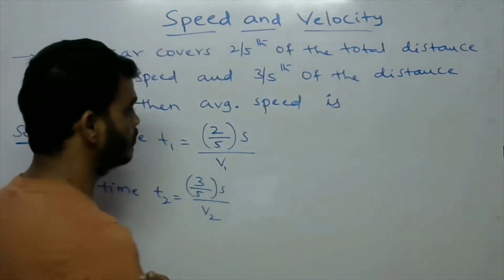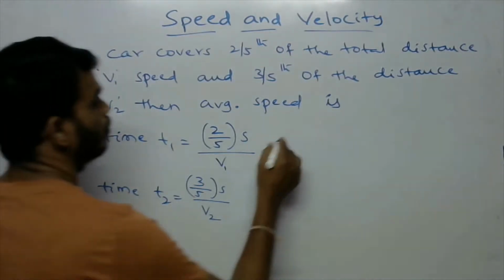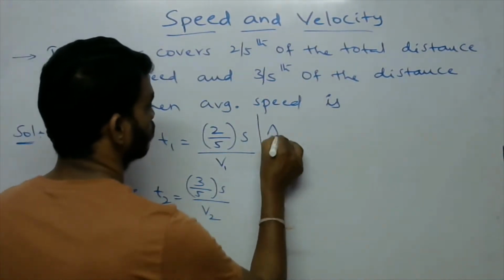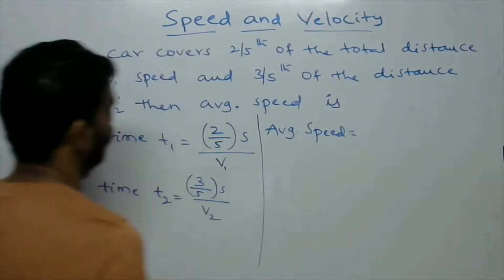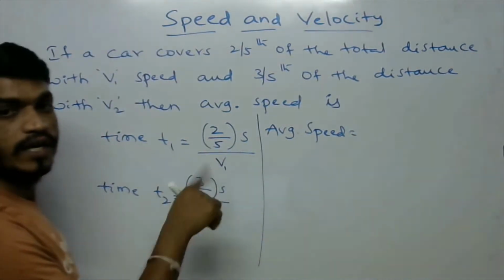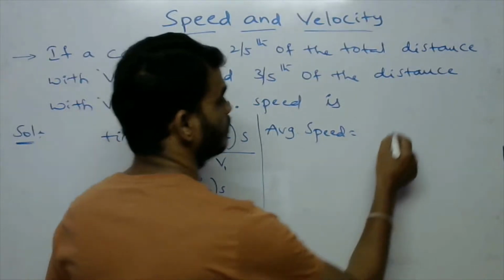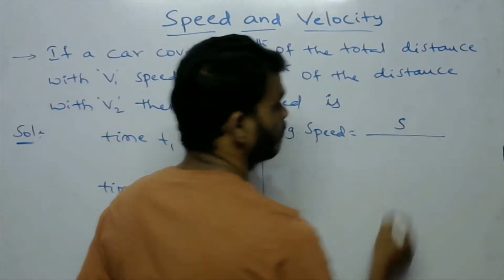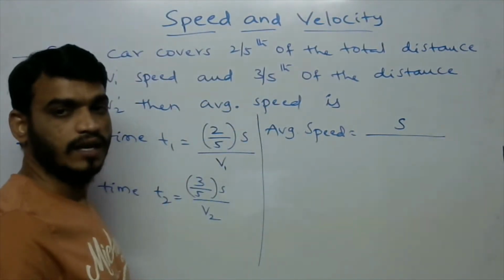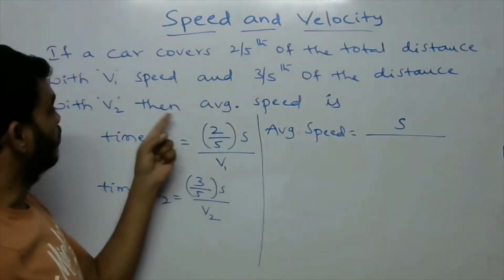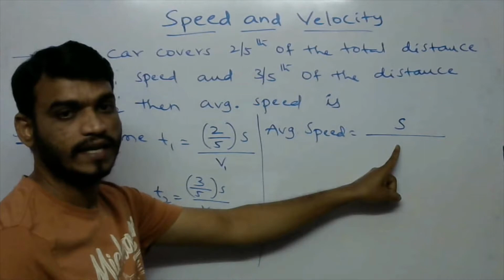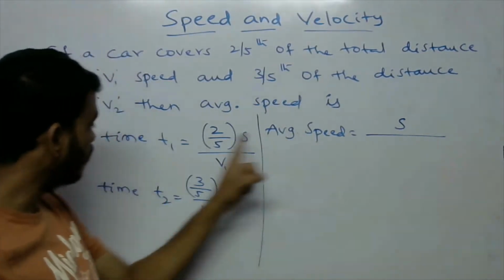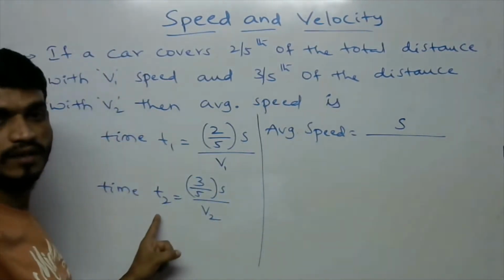So average speed is equal to total distance by total time taken. Total distance is S, as I already considered, and the total time taken is T1 plus T2.